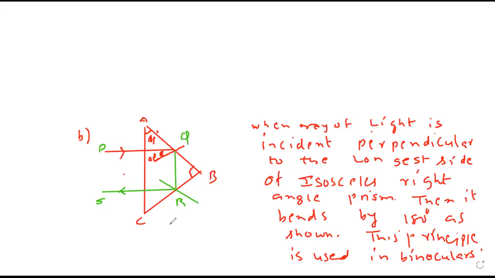If done, please say so that I can clear and start with the second application. Done, sir. So the first application was the reflecting prism. In two ways we can use it: to bend by 90 and to bend by 180. Second application, optical fiber. Mostly this is asked in exam. Write a short note on optical fiber.